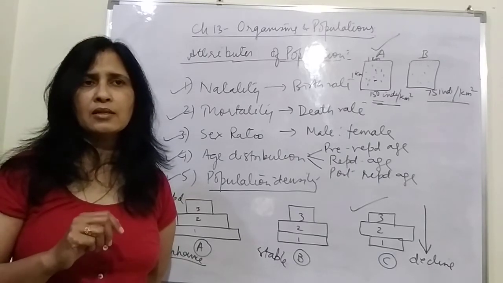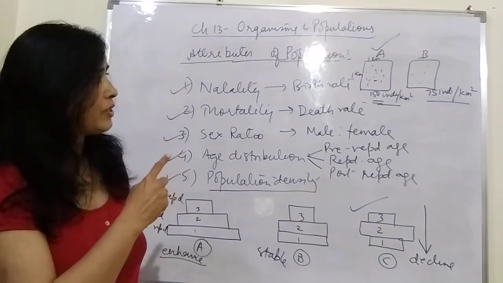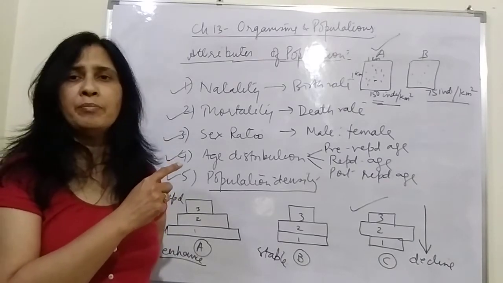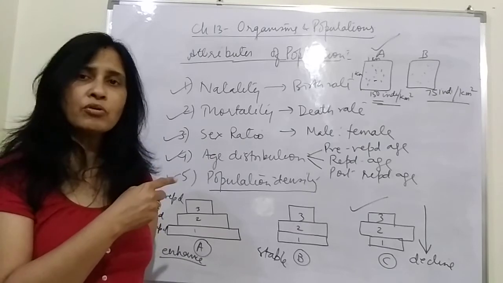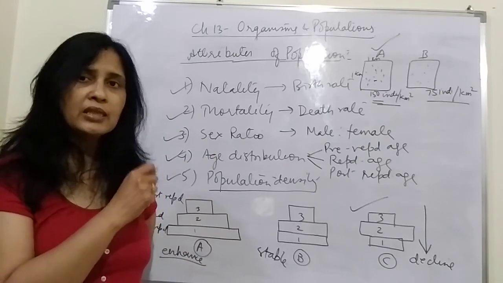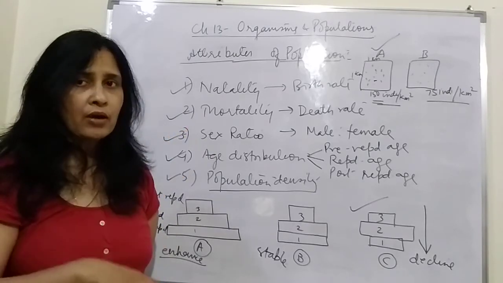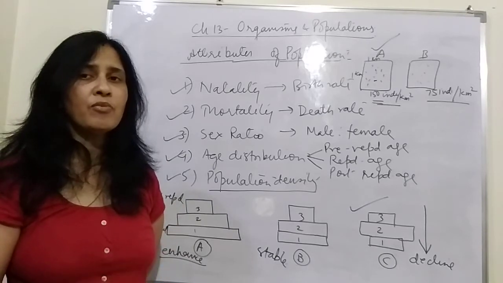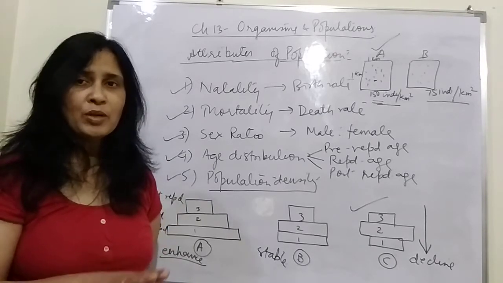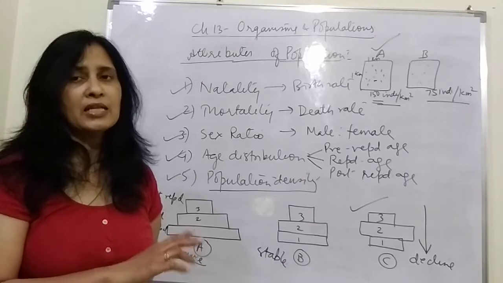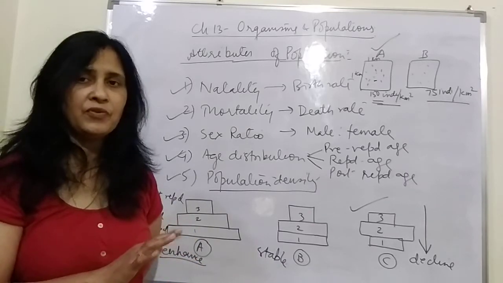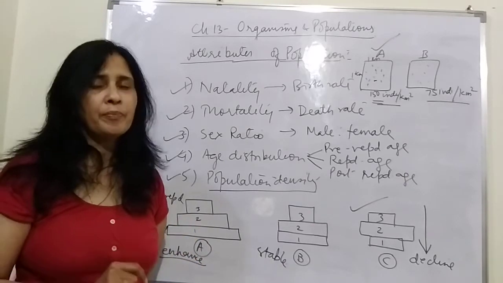If I say there are 150 individuals per square kilometer, there may be billions, trillions or even more moss in that area. So the population density of moss and algae would be more than human beings as far as the number is concerned. But that's not a proper criterion.